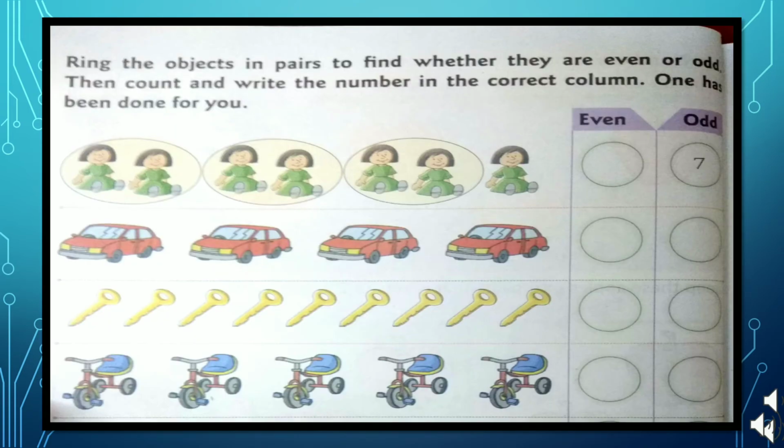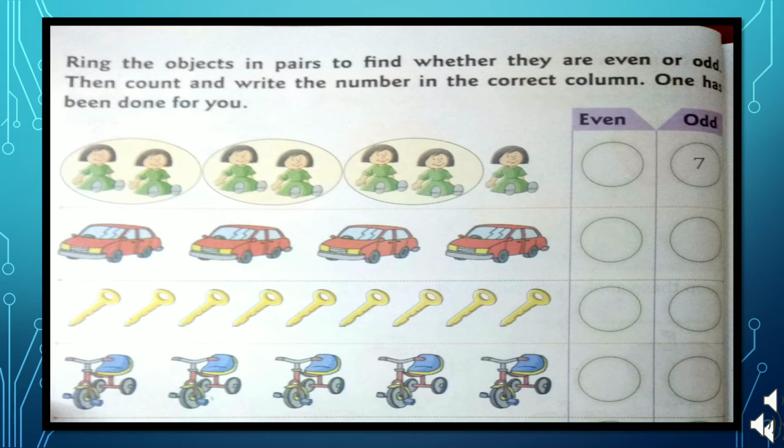Ring the objects in pairs to find whether they are even or odd. Then count and write the number in the correct column. One has been done for you. There are 7 dolls. We make pairs of these dolls, but 1 is left. So 7 is an odd number.